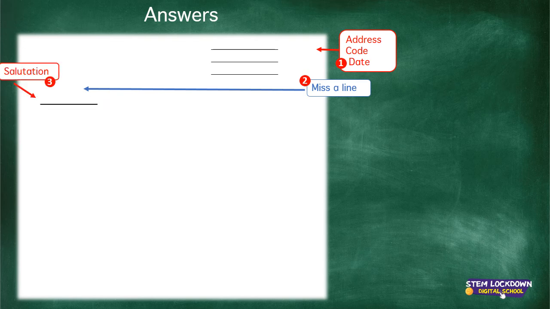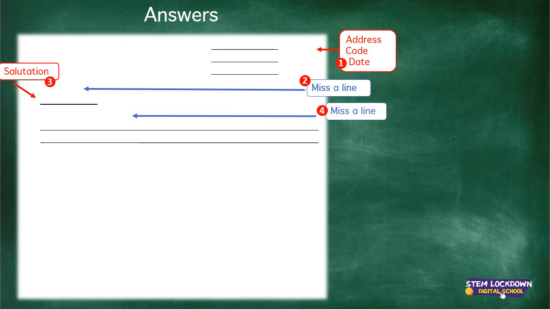After that, you wrote the salutation. Dear John. Dear Mary. Then you had to miss a line again. After that was the first paragraph, which is really the greetings paragraph. This is the paragraph where you say, hello, how are you? It was nice to see you last week, etc. You're sort of easing into the letter. Okay, the greetings. Got that? How much have you got so far?